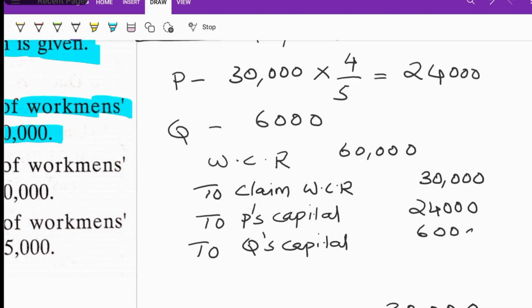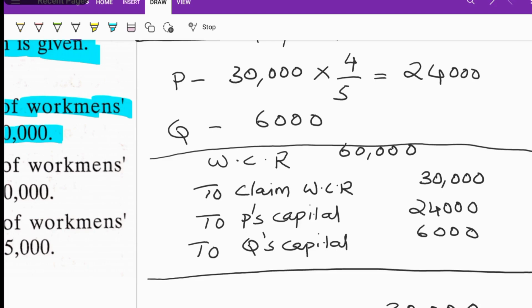So this is the journal entry if there is a claim. Workman compensation reserve will be debited with 60,000, to claim on workman compensation reserve 30,000, to P's capital 24,000, and to Q's capital 6,000.